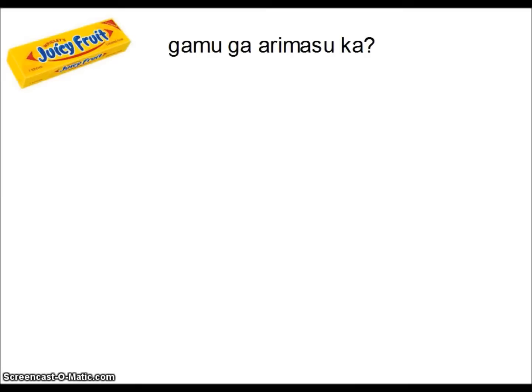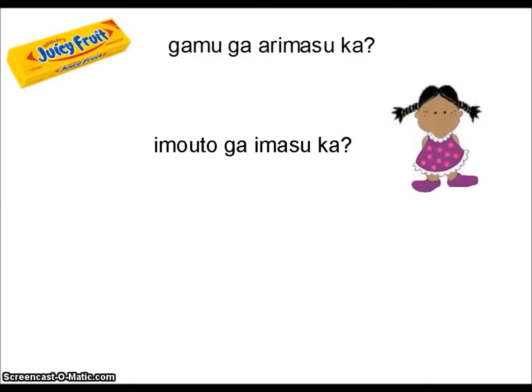So if I say gamu ga arimasu ka, and you want to say yes, I do, you're like, hai, but how do I answer? Hai, gamu ga arimasu. That's all you have to do. And if you don't, it's still the same thing, but you've just changed it to negative: gamu ga arimasen. So Japanese is very repetitive in that way. Just repeat the verb.